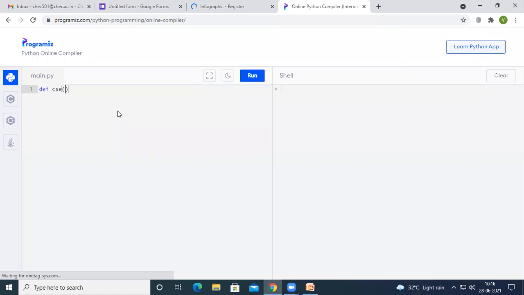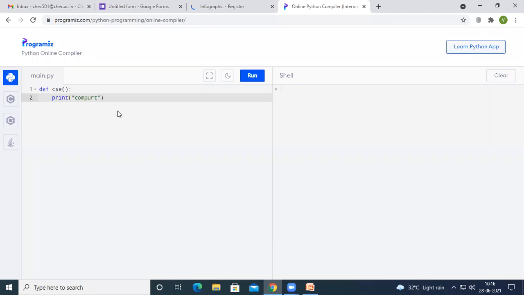If we want to have parameters, we can have them inside those parentheses, and at the end of the declaration, we use the colon symbol. Here we represent the body of the function.